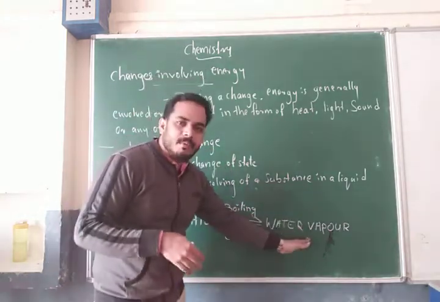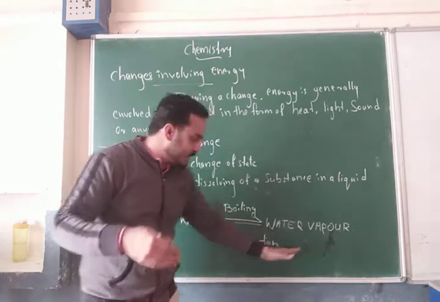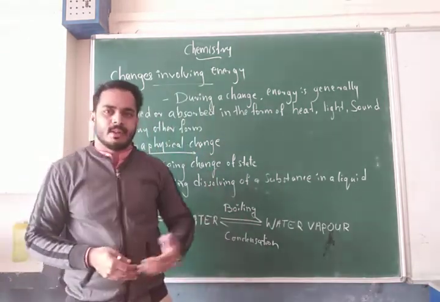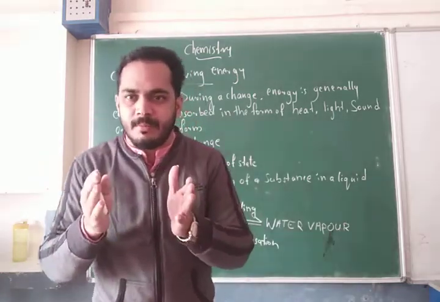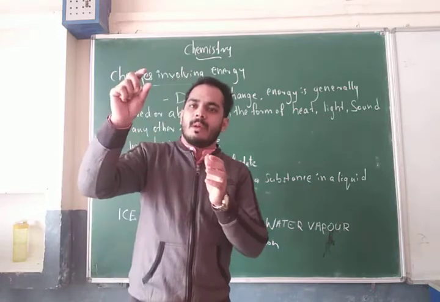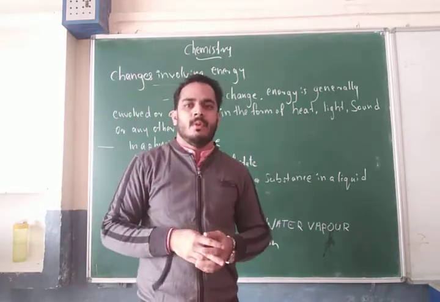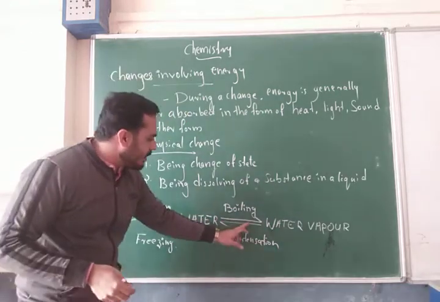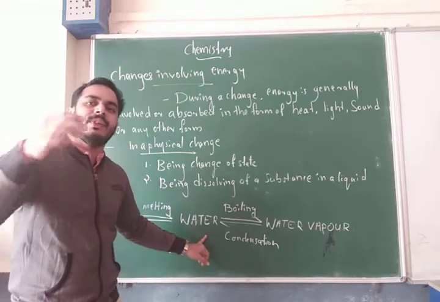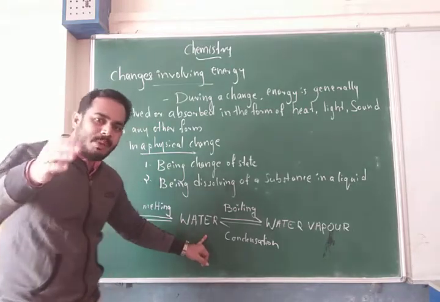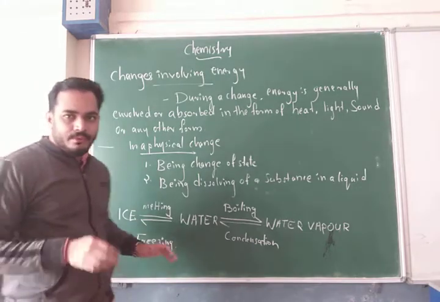So this water vapor we want to change into liquid. It is possible in the case of the condensation process. That change suddenly cools the water vapor or steam. What happens? That water vapor, the gas form, changes to liquid. Okay, so we collect the liquid water. After freezing, what happens? This water turns to ice, the solid form, by freezing.